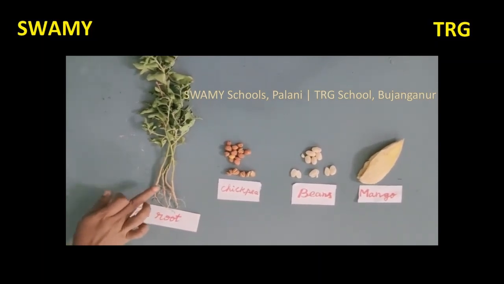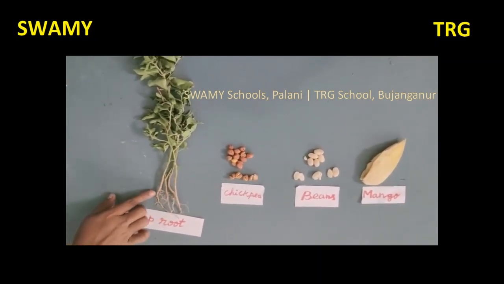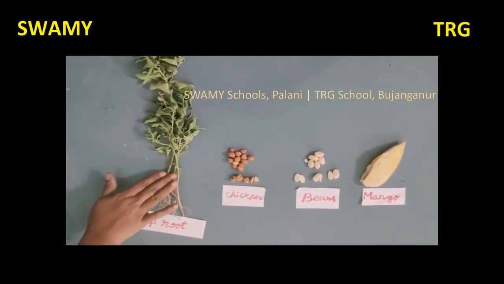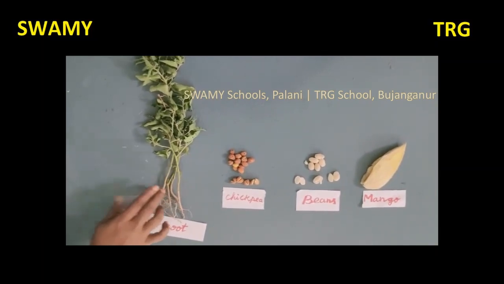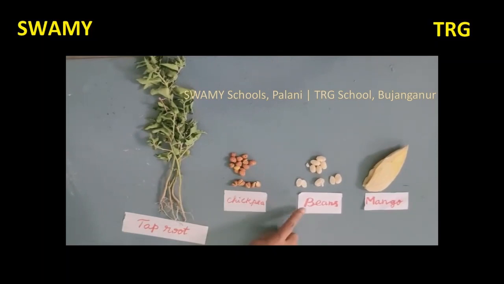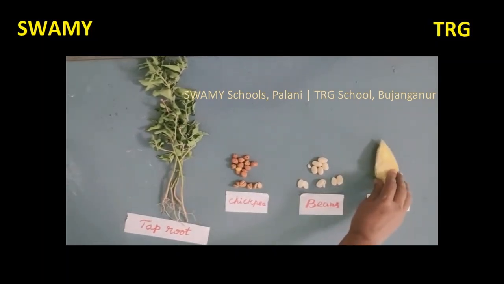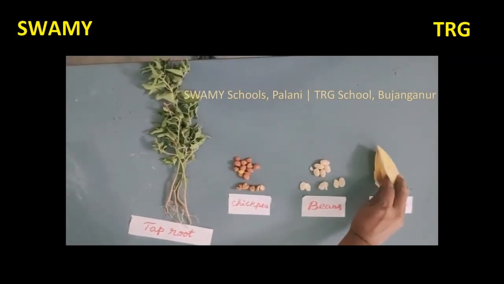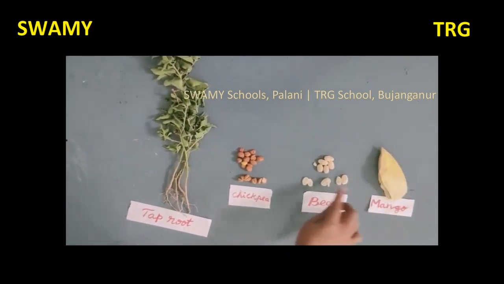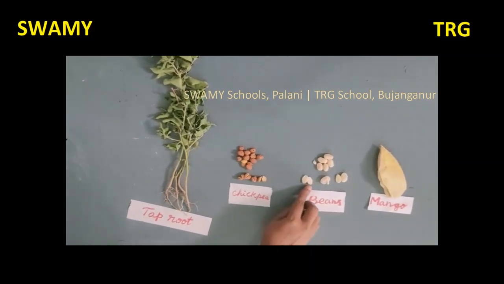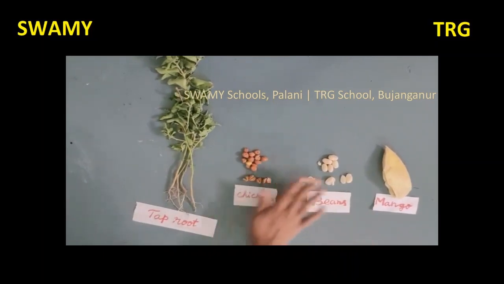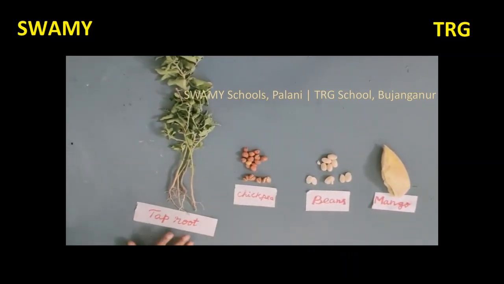They are seen in dicotyledonous plants. What is mean by dicotyledonous plants? The seeds of this dicotyledonous plants contain two cotyledons in the seed. For example, chickpea, sundal, beans and mango. In mango seed, we see the two cotyledons inside the mango seed. Here, beans, we see two cotyledons in the seed. These are the example for dicotyledonous plants.